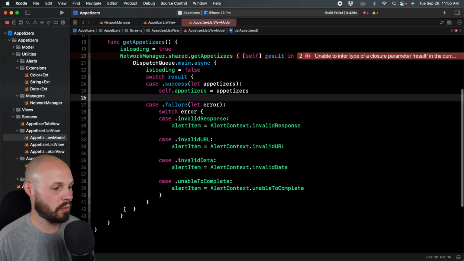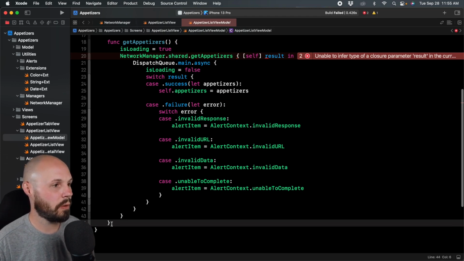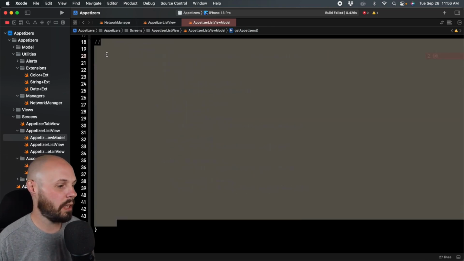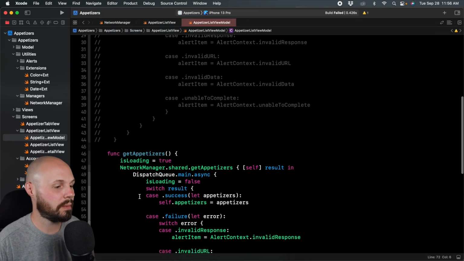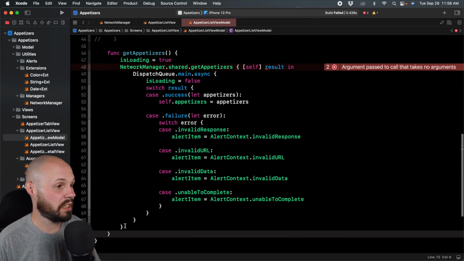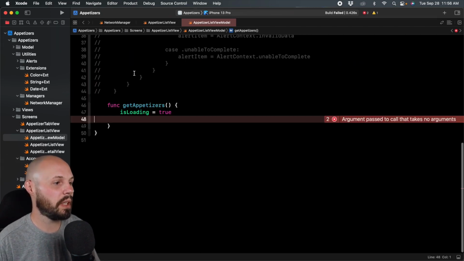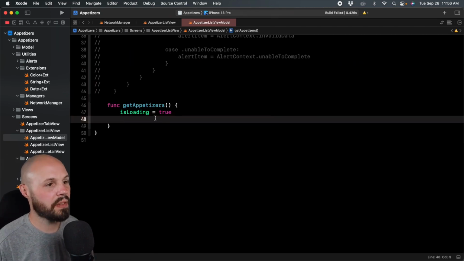Well, you see we're getting errors because we messed up our function here. I'm going to do the same thing where I copy, comment, and then paste it down here again so you can see the before and after. And I'm going to delete everything, really. Delete this whole NetworkManager call. I'll keep isLoading equals true because that's going to happen. But now this gets a lot cleaner.